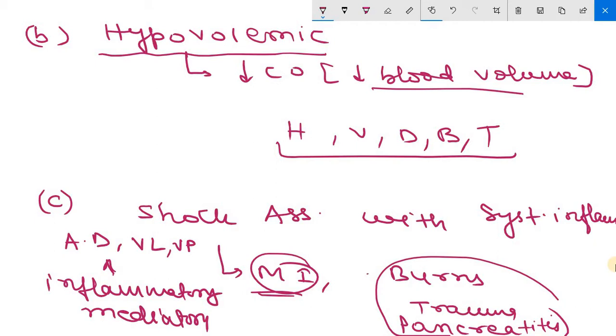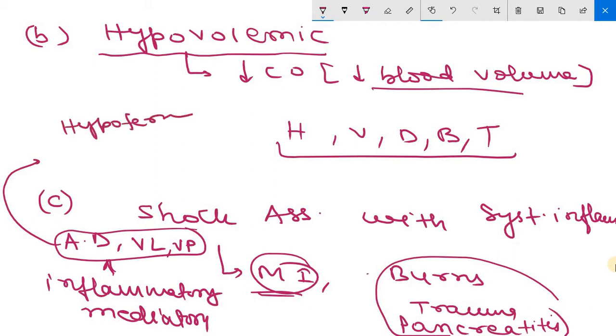Clear? Now, these three cardiovascular abnormalities lead to hypoperfusion, which we have discussed, which causes cellular hypoxia and certain metabolic derangement that ultimately lead to organ dysfunction. Clear? And if persistent and severe, then there may be death.